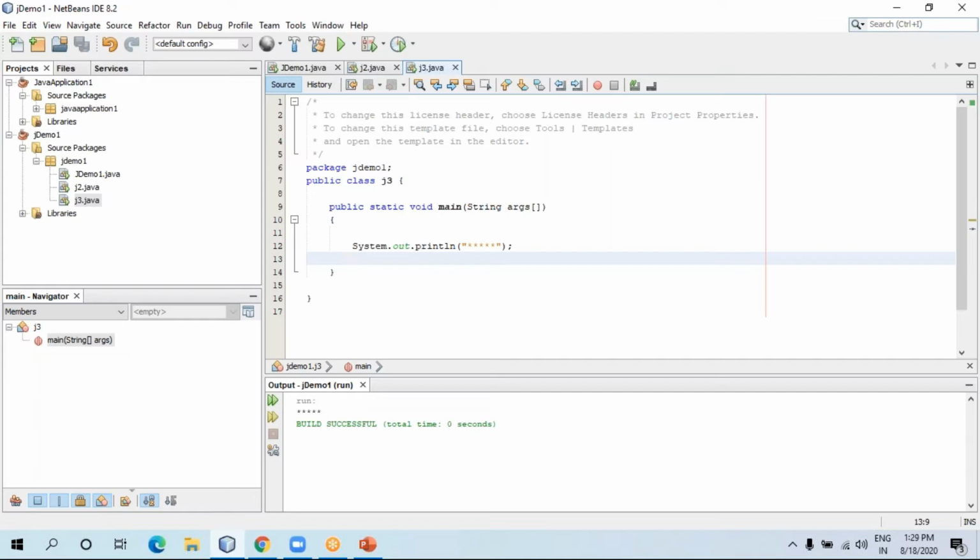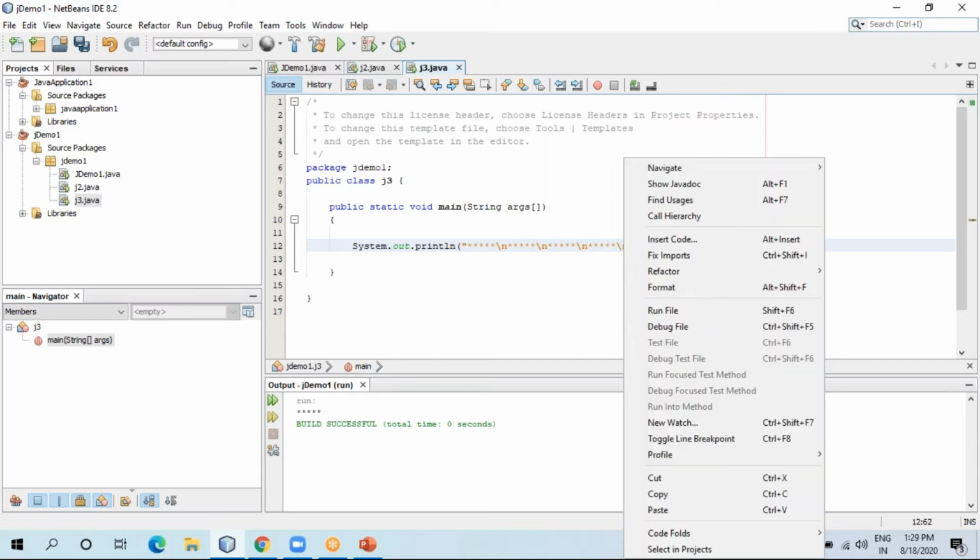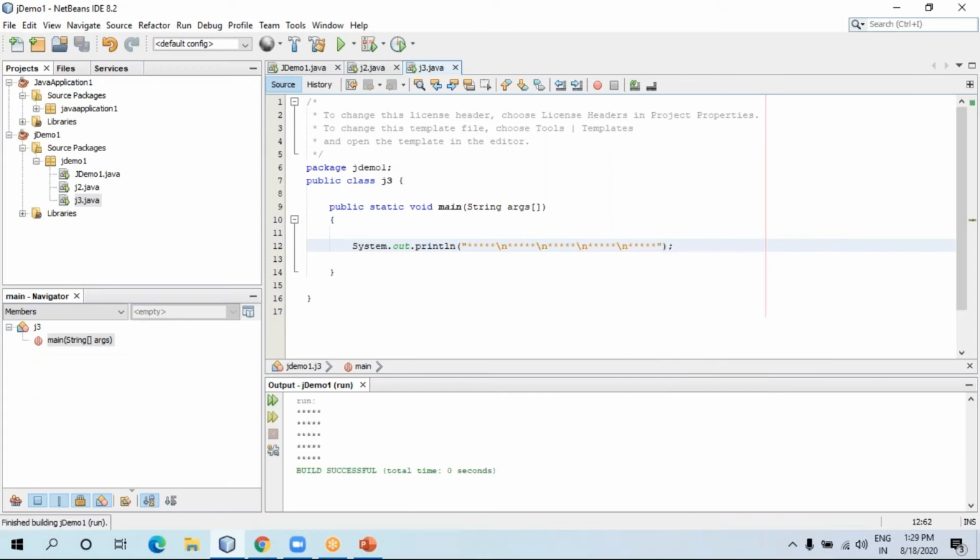Now what I want to print is a rectangle, means 5 rows and 5 columns of stars. Star, star, star, star, star, 5 times. So 5 rows and 5 columns. What I can do is write slash n over here, again 5 stars, again slash n, again 5 columns, maybe I did 6 over here, slash n, again 5. Now let me right click over here, let me run. See, it will display this rectangle.